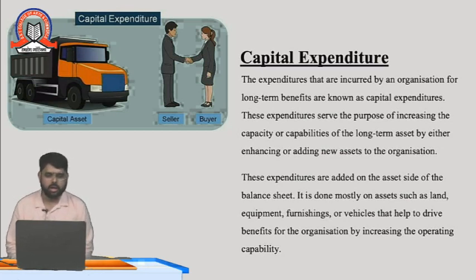These expenditures serve the purpose of increasing the capacity or capabilities of the long-term asset, either by enhancing or adding new assets to the organization. These expenditures are added on the assets of the balance sheet. It is done mostly on assets such as land and equipment. Examples of capital expenditure: land, equipment, furnishings, furniture, or vehicles that help to drive benefits for the organization by increasing the operating capability. Okay, it increases the capability of the business. So it is a capital expenditure.